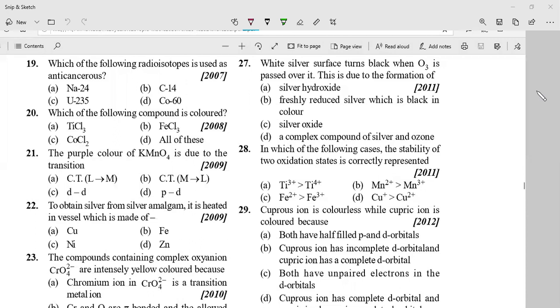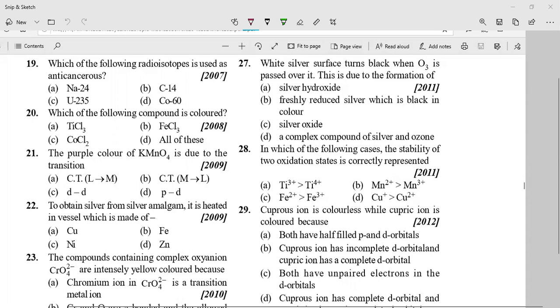Which of the following radioisotopes is used as anti-cancerous? In order to use it for anti-cancer, we require beta particles and gamma rays.